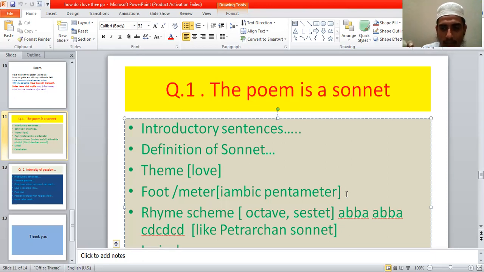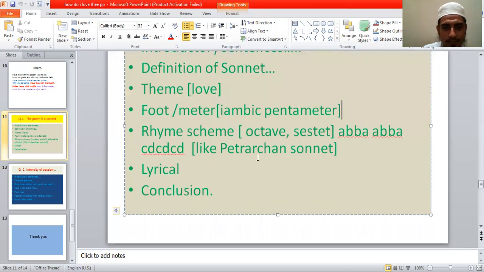And then you give an example of 2 lines. First 2 lines you give as an example. Then you will say the rhyme scheme. You can say that there is rhyme scheme ABBA, ABBA, CD, CD, CD. It is a rhyme scheme following the Petrarchan style, Italian style.